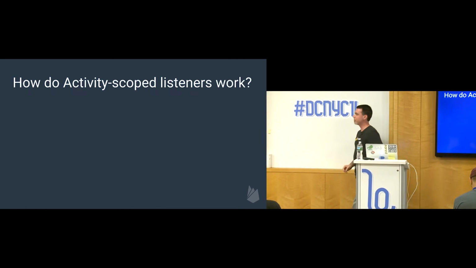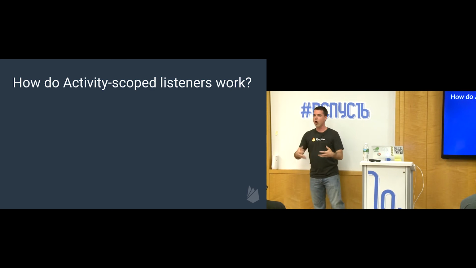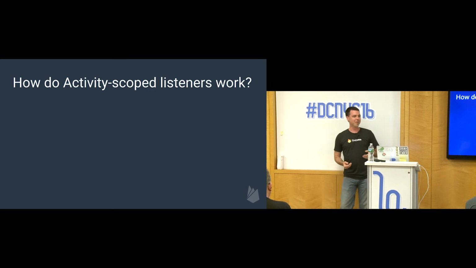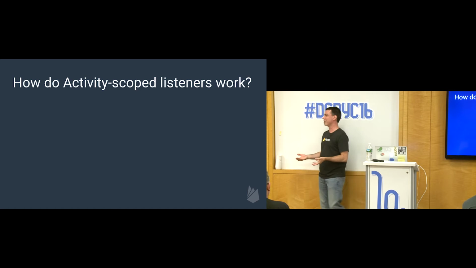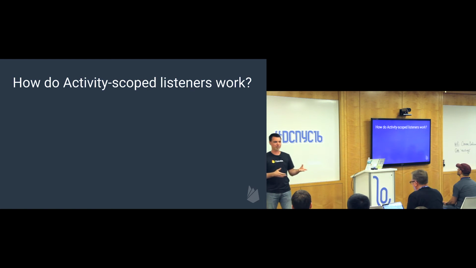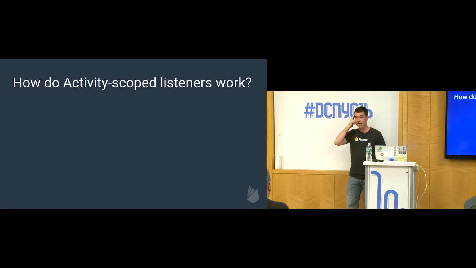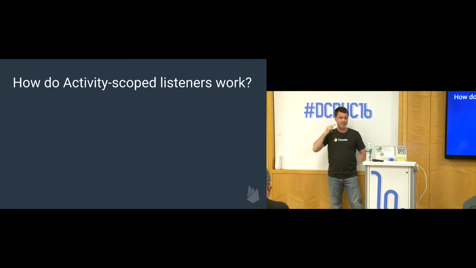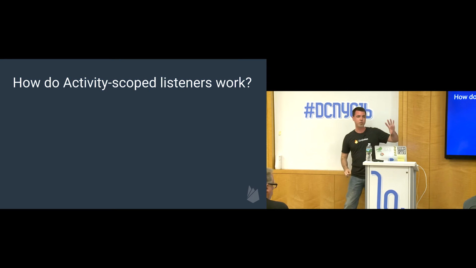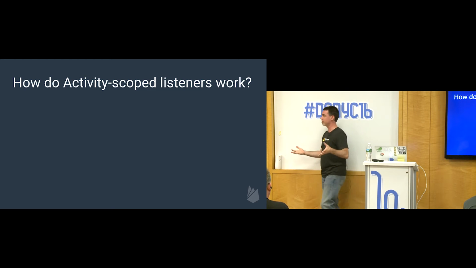Okay, so you might be wondering, how does the task API know about the activity lifecycle? There is one way in Android that you can listen to the activity lifecycle, and that's through those activity lifecycle callbacks, but that's only available on, I think, Honeycomb and later. So the task API works all the way back to Gingerbread, as does all of Play services.